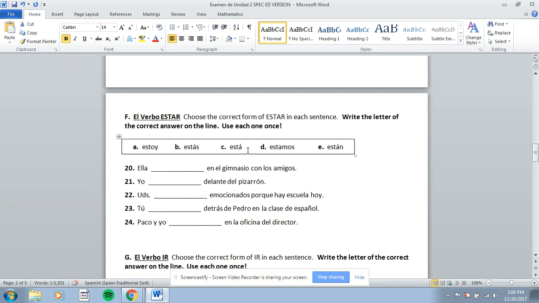Número 20, number 20. By the way, you can only use these one time each. Number 20 is ella. So you want to pick whether ella is estoy, estás, está, estamos, or están, which box ella would be in. Just write A, B, C, D, or E on the line. Número 21, 21, wants the yo form of estar. So it's either estoy, estás, está, estamos, or están, whichever one's the yo form, write that letter, A, B, C, D, or E that goes with it.